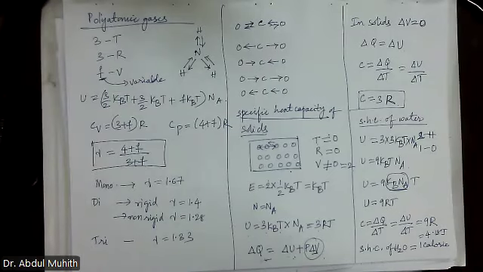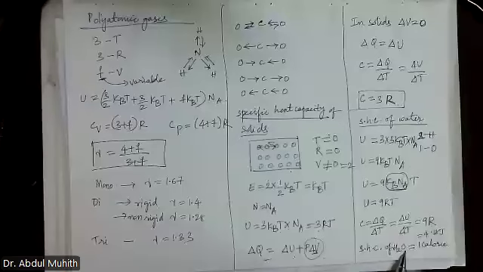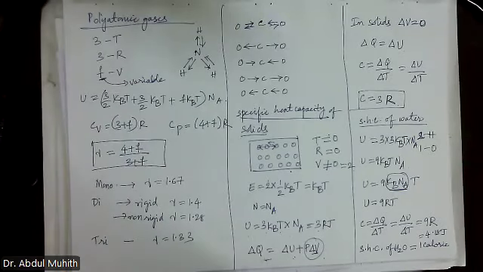So what is the specific heat capacity of water? How much energy is required to raise the temperature of water by 1 degree centigrade? That is equal to 1 calorie. Is it clear? 1 calorie.